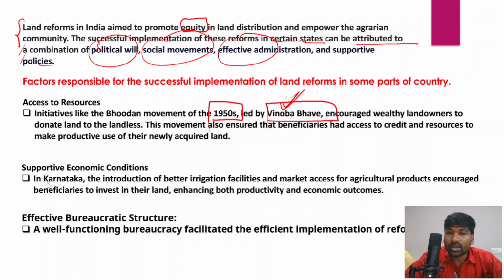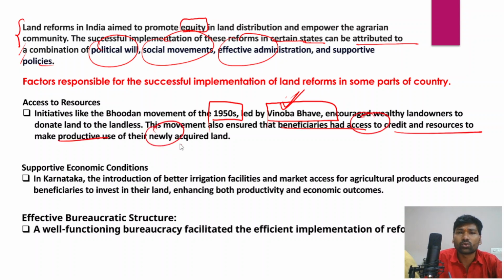Voluntarily, the landed communities donated land, responding to Acharya Vinoba Bhave's Bhoodan and Gramdan movements, and the land was donated to the landless communities within those villages. In fact, several wealthy landowners donated their land to the landless poor, and this movement also ensured that the beneficiaries had access to credit and resources to make productive use of the newly acquired land.